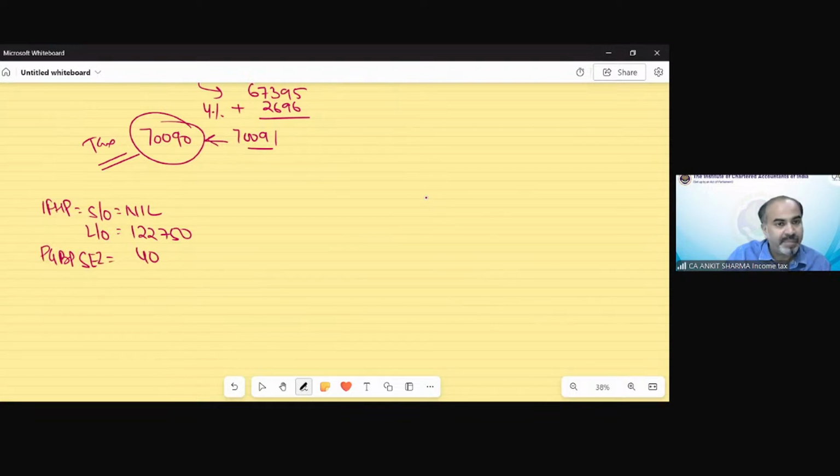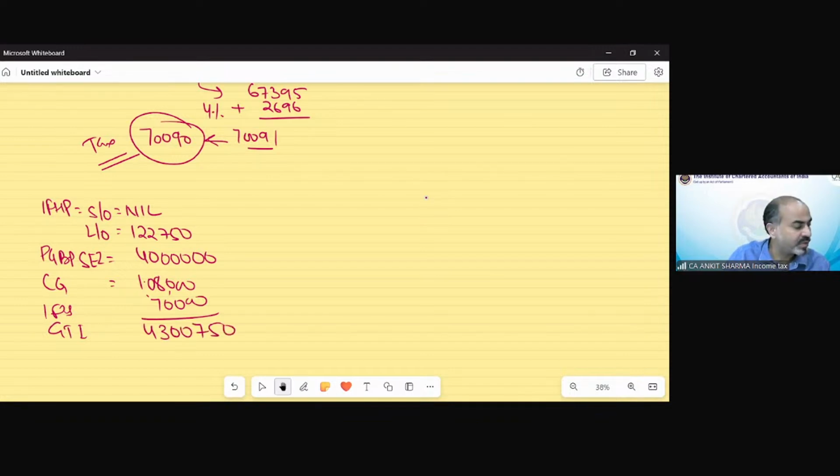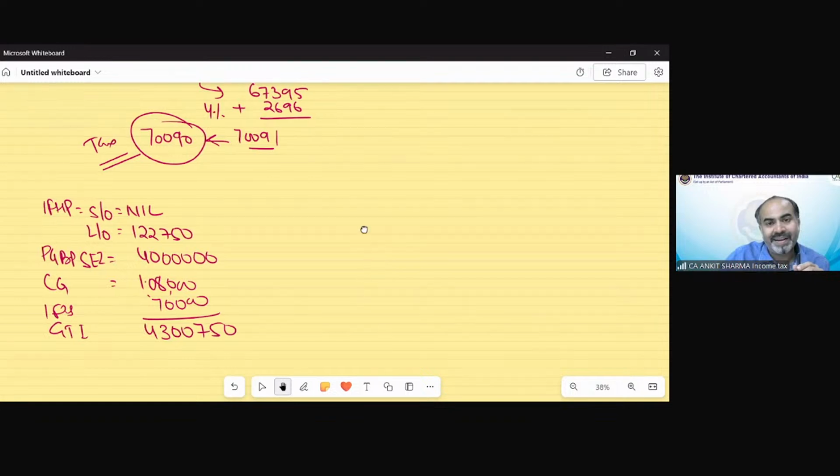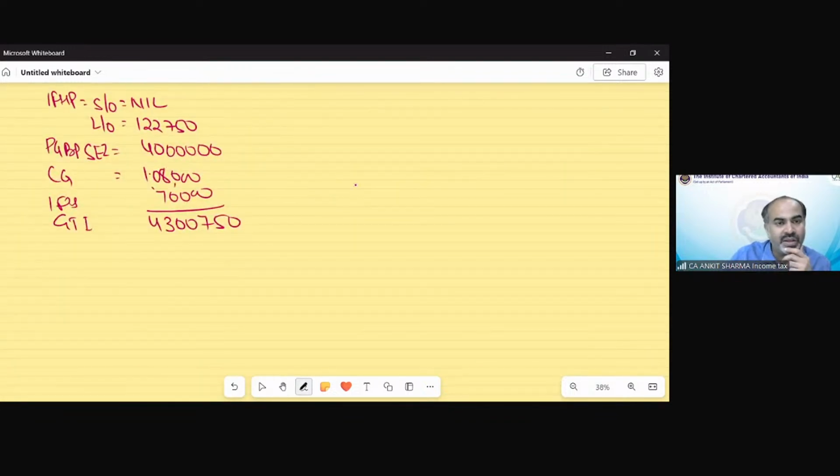Then capital gain income, that is 1 lakh 8,000. Then income from other sources was 70,000. The total GTI would be 4300750. Now only the 80JJAA deduction would be allowed in this case.